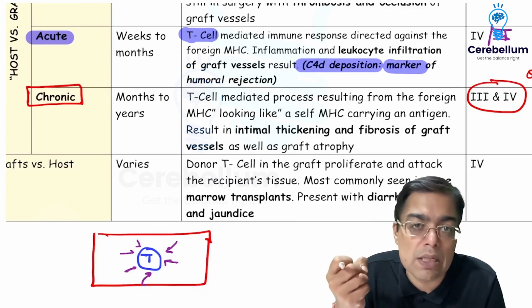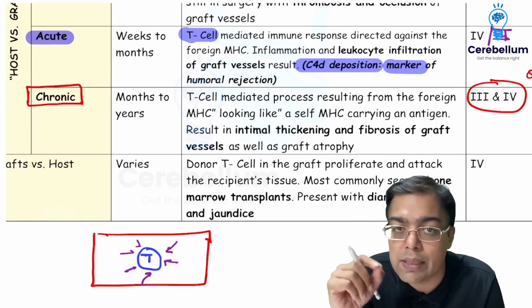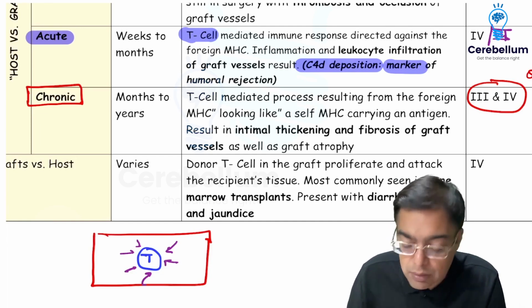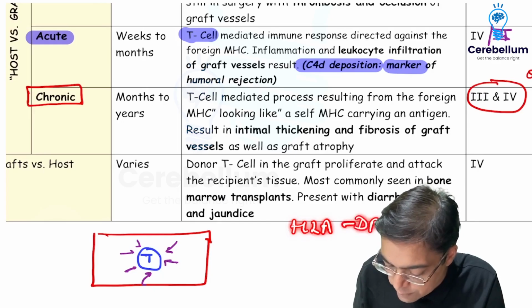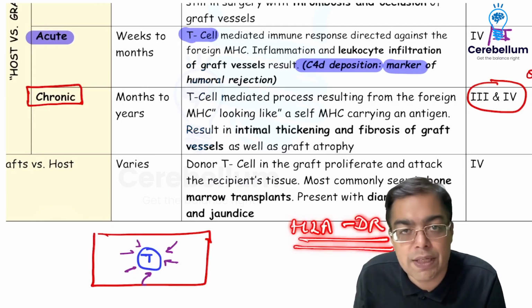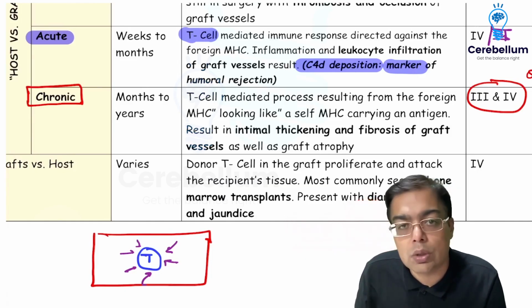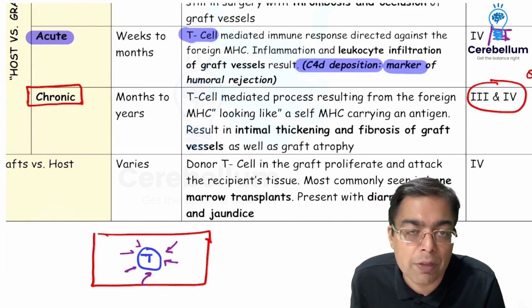How can you minimize the chances of a transplant rejection? You have to match as many genes as possible between the donor and the recipient. At least the scoring has to be as perfect as possible, but the most important gene which has to be matched essentially for reducing the chances of a transplant rejection is HLA-DR. So as a good doctor, that's what we talked about in the video as well. As a good doctor, you must remember HLA-DR matching has to be done, and preferably the blood group, if it is similar, then that is always helpful.